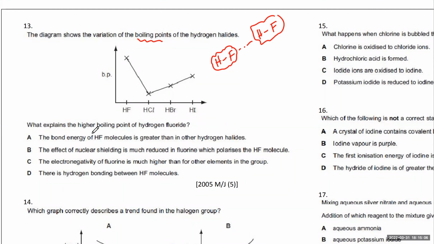So what explains the higher boiling point? Bond energy is not an explanation. You're not breaking the bond when you're boiling something. When you boil water, you don't break the bonds of water. You're breaking the attraction that exists between water molecules.